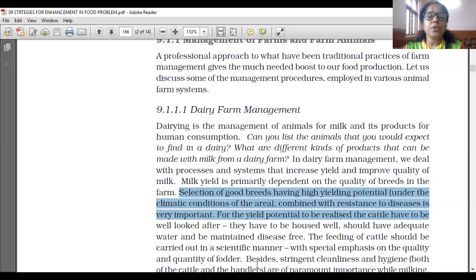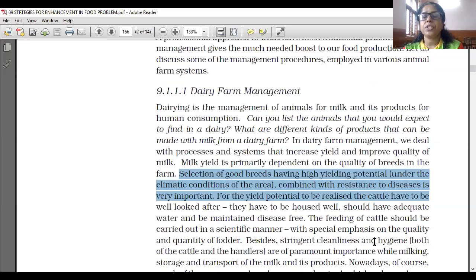The feeding of cattle should be carried out in a scientific manner with a special emphasis on the quality and quantity of the fodder. Not only depending upon the quantity, enough we have to give. Along with that, we have to see the quality of the food giving for that. Then only good quality milk will be obtained.